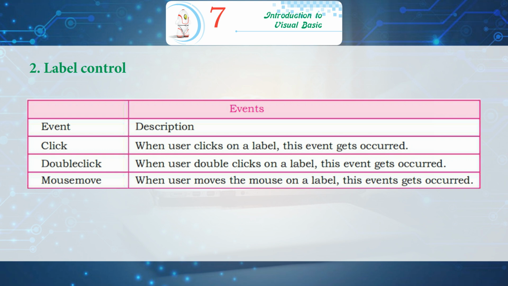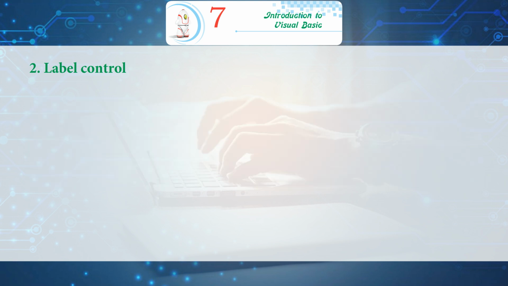Events. Click. When user clicks on a label, this event gets occurred. Double click. When user double clicks on a label, this event gets occurred. Mouse move. When user moves the mouse on a label, this event gets occurred.